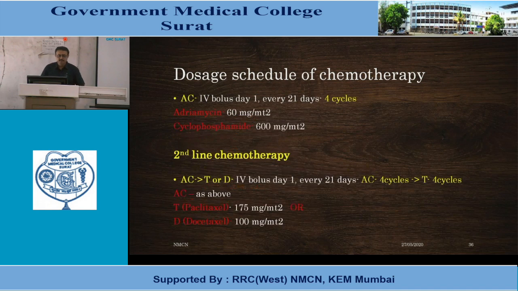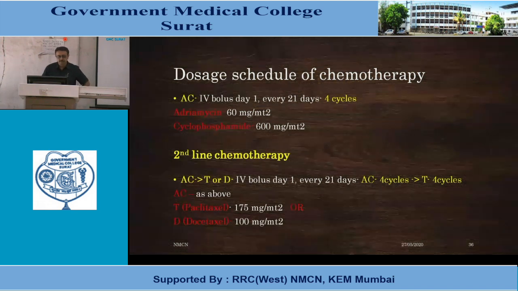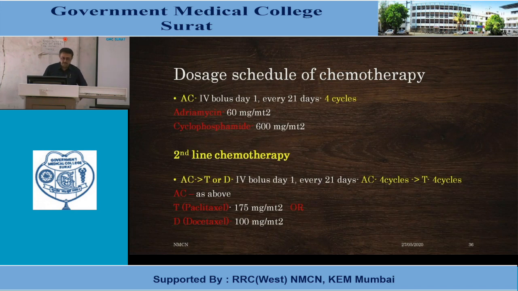AC, adriamycin and cyclophosphamide, again IV bolus day 1 every 21 days for 4 cycles. Adriamycin is given at 60 milligram per meter square, cyclophosphamide again 600 milligram per meter square. Second-line chemotherapy is ACT, so AC followed by T or D, IV bolus day 1 every 21 days: AC for 4 cycles followed by taxanes for 4 cycles. AC is as above. Taxanes can be given as paclitaxel 175 milligram per meter square and docetaxel 100 milligram per meter square.